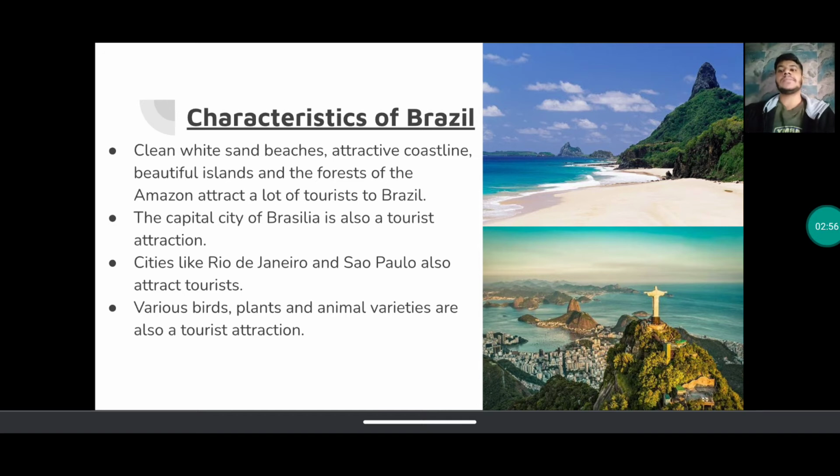And various birds, plants, and animals varieties are also a tourist attraction of Brazil. Alright. Brazil, because of the Amazon rainforest and because of a lot of other geographical features, there are a lot of variety of animals and birds. Alright. And people who are interested in wildlife can definitely come here for tourism. Alright. So these are the different characteristics of Brazil that promote tourism.